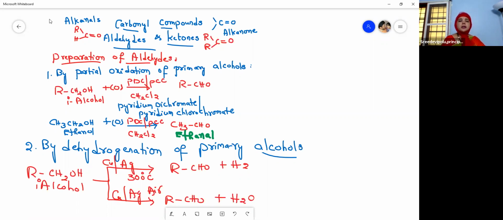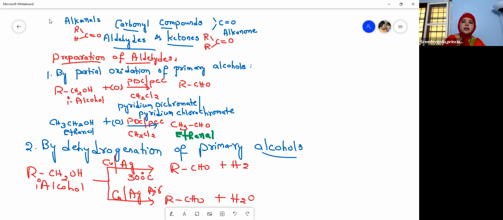Oxidation means addition of oxygen atoms. A primary alcohol on partial oxidation in the presence of PDC or PCC. If you use potassium dichromate or potassium permanganate, you are going to get a carboxylic acid. So to avoid that, we have taken here pyridinium dichromate or pyridinium chlorochromate. Then the second one is by the dehydrogenation of primary alcohols.